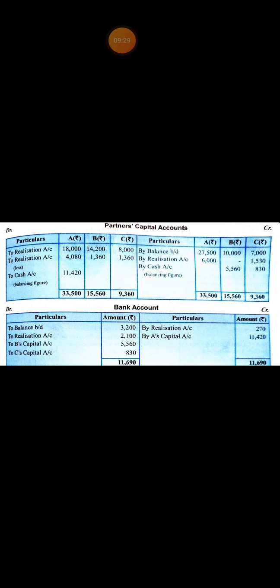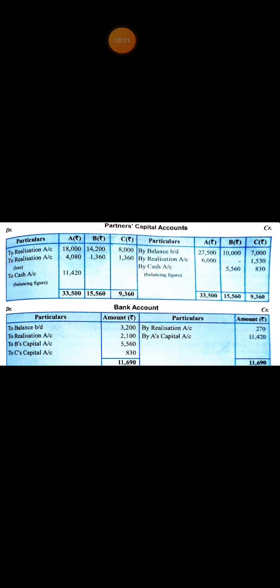Next, realization account: A 6,000, that is the payment of creditors by A, and C 1,530, payment of loan by C. Next, debit side, to realization account 18,000, 14,200 and 8,000. 18,000 is the amount payable by A for furniture and debtors.